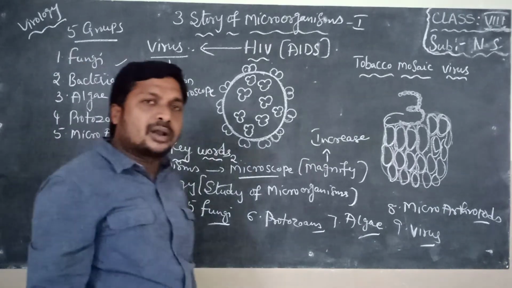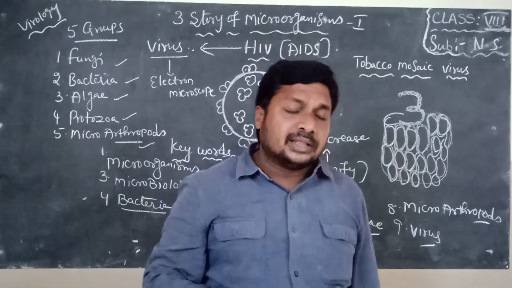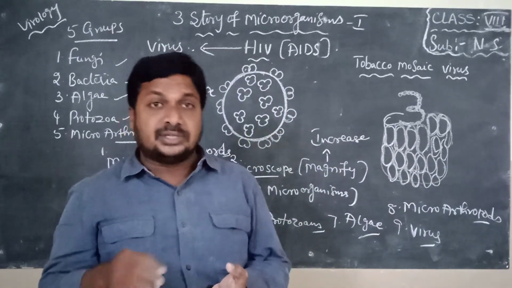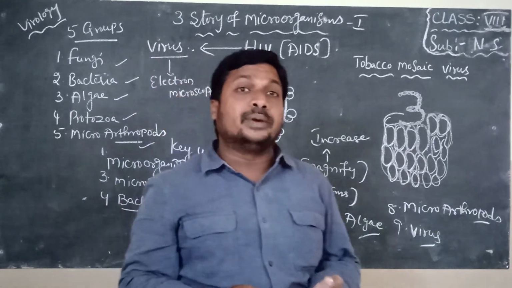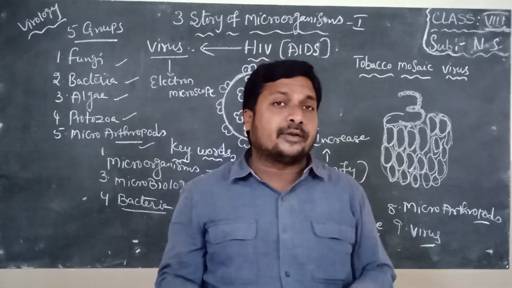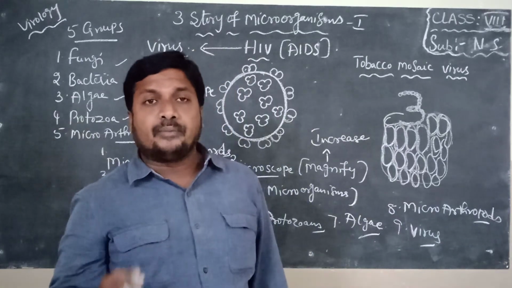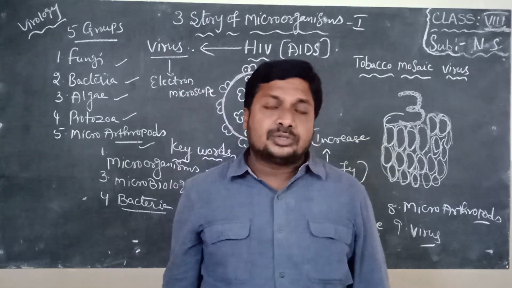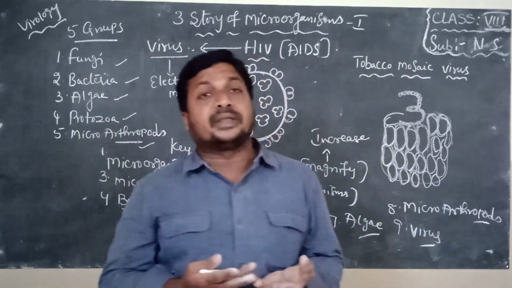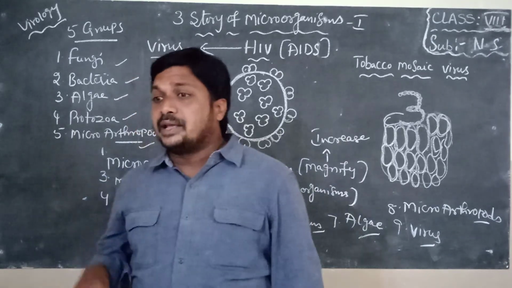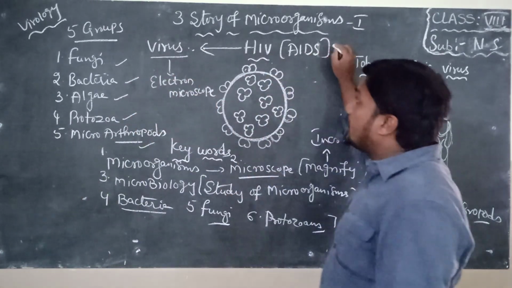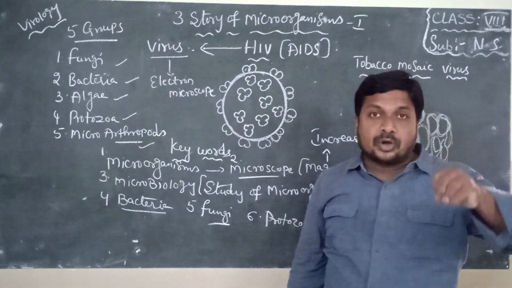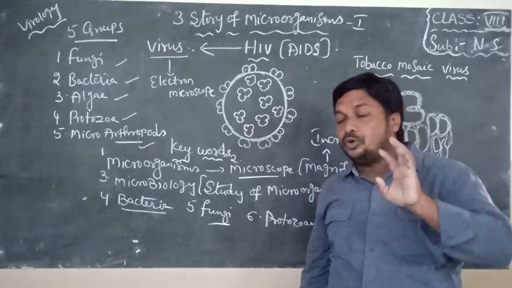Already explained, microorganisms are present everywhere. They are present in soil, in air, in the body, in animal bodies, in plant bodies. They cause diseases, some are useful to us, some spoil the food, some are helpful to prepare medicines also. So we cannot say whether microorganisms are useful or harmful. They are useful and at the same time they are harmful. They are present everywhere. Sometimes they are present in hot climatic conditions, they are present in cool climatic conditions. In the next lesson, we will start story of microorganisms part 2. In that, we will discuss how microorganisms are useful to us and how they are harmful to us, children.